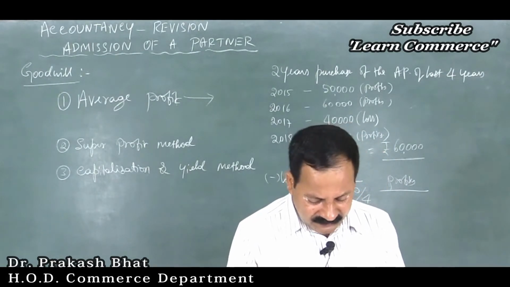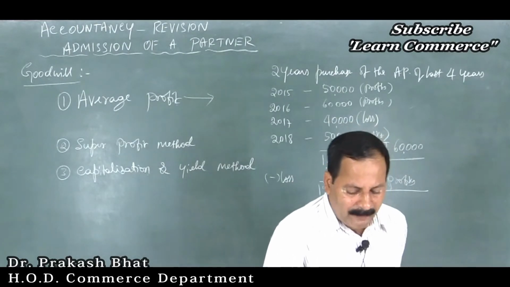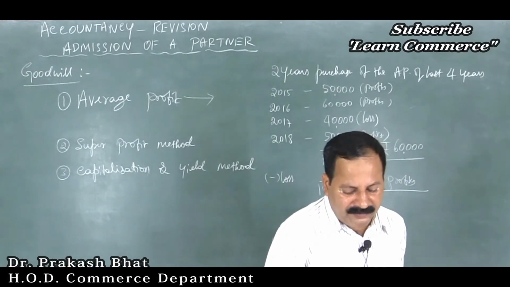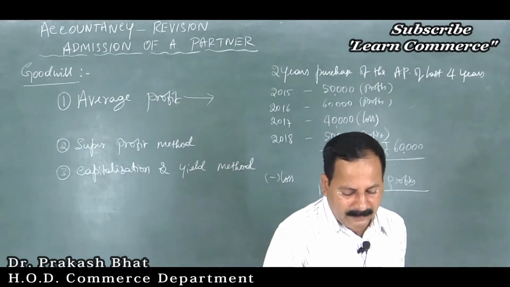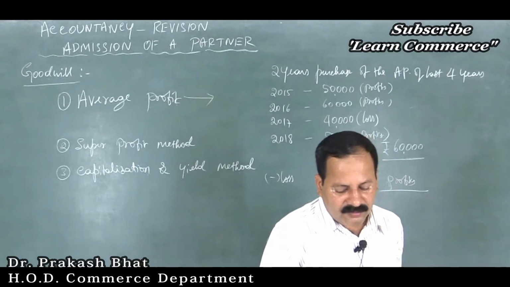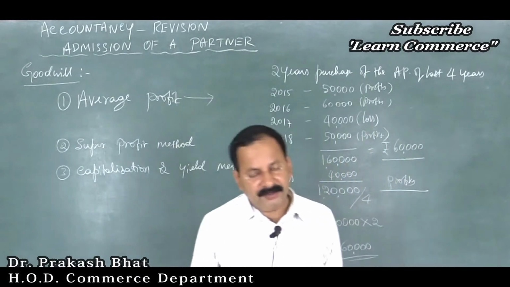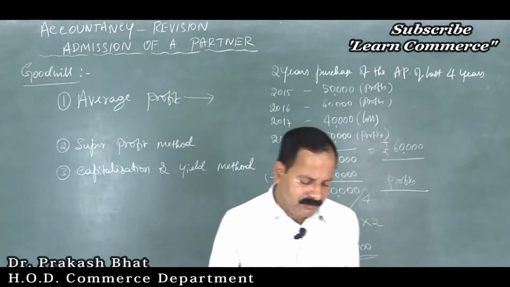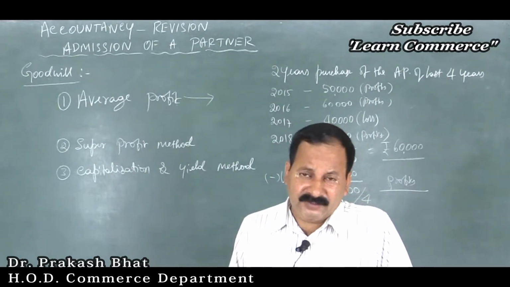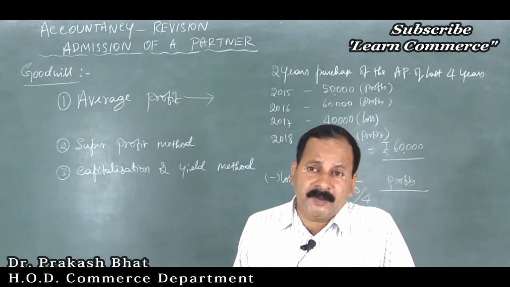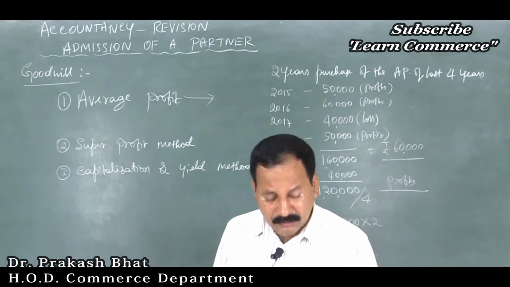Average profit method, then super profit method. Under the super profit method, what you will do is you will calculate normal profit, isn't it? That is how to calculate normal profit: capital employed into normal rate of return divided by 100. Then you will deduct the normal profit from the profit earned by the business. The difference, the super profit, itself is the goodwill of the business.